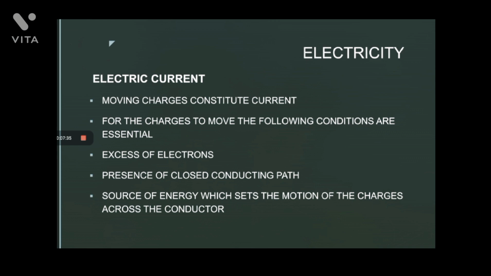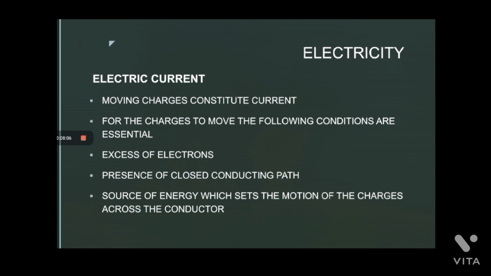And the third one is some source of energy that sets the motion of charges across the conductors, some kind of driving force to make the charges move. So for current to flow, the three essential conditions are excess of electrons, an electrical circuit and some source of energy. This is about the basic conditions of electrical current.